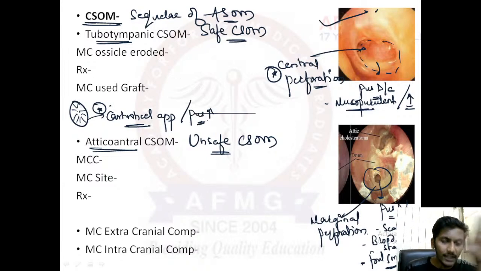I hope this is clear, but no perforation is commonly seen in ASM. I hope you have answered that question. Then, most common ossicle eroded, a one-liner question that can come. This had come earlier also.